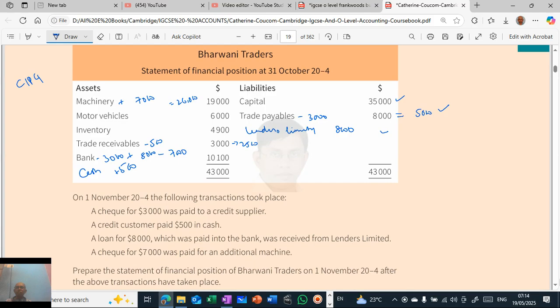So the cash at bank will become 8,100, and cash in hand will become 500. Then this total will change. This total will be 40,000, and this side also the total will be 40,000.